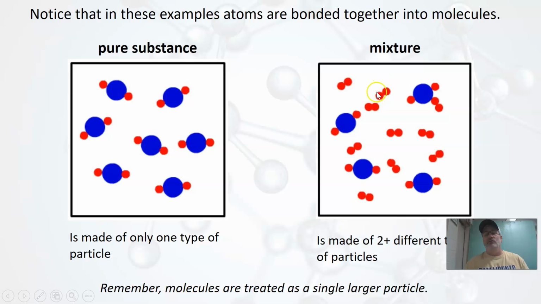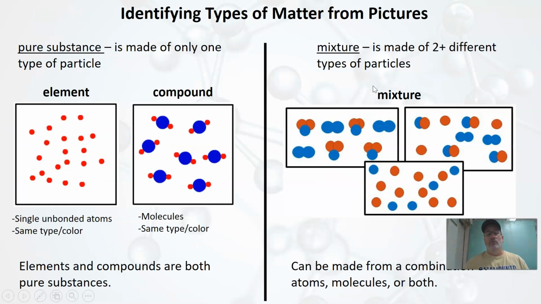We can see that we have some of those red atoms that are bonded together into molecules, but then we also have that single large blue one bonded to two other red ones. So we have two types of molecules. In other words, we have two different types of particles. So very clearly, this is a mixture. Okay? So mixtures can be either atoms or molecules.